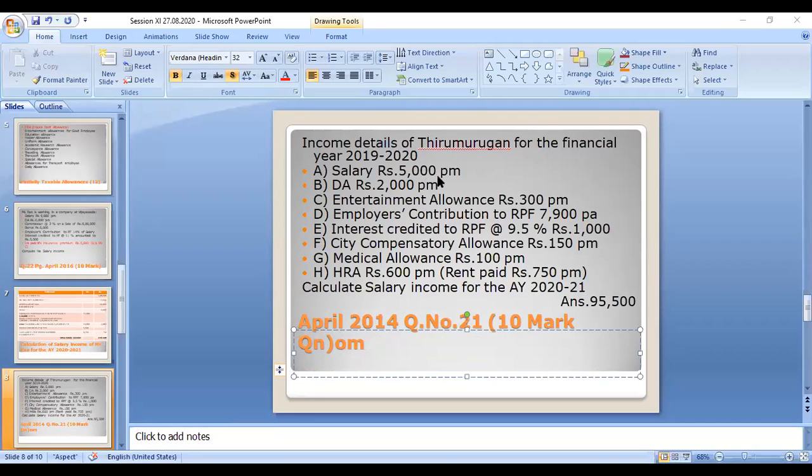The salary is given, DA is given, entertainment allowance, employer's contribution to recognized provident fund, interest credited to RPF, city compensatory allowance, medical allowance, and HRA are also given. The small adjustments we did separately; now you have to put all the adjustments together in a combined problem for the salary calculation. Okay, now we can go with the answer.